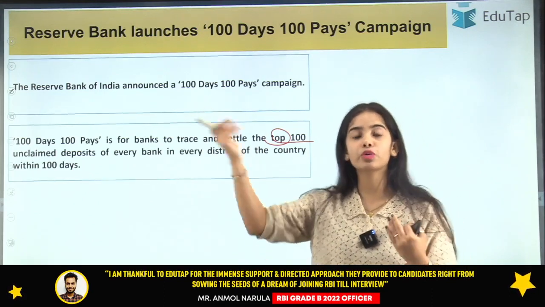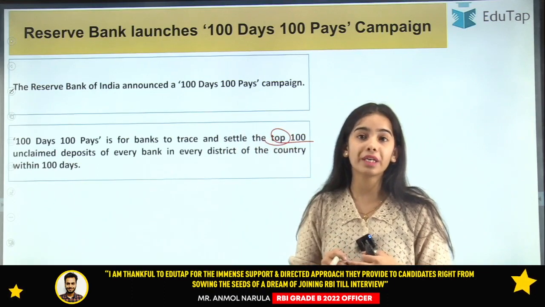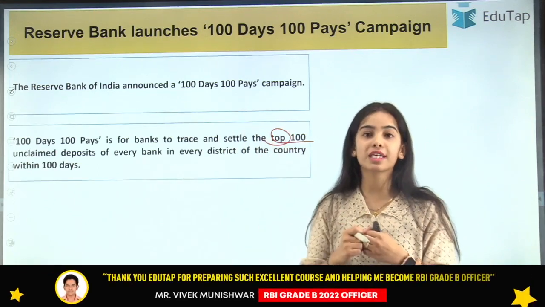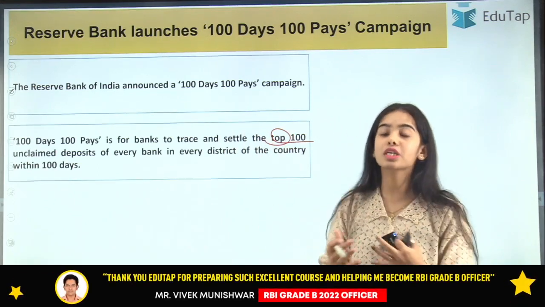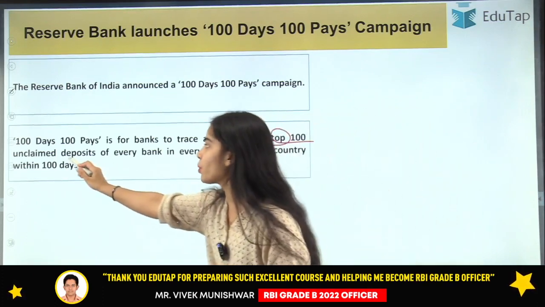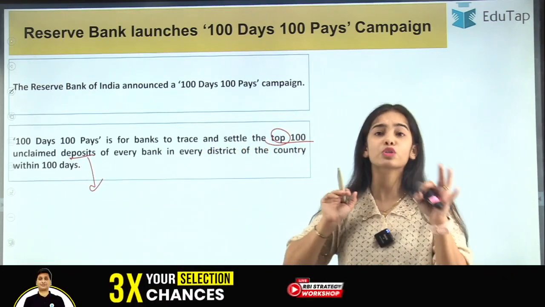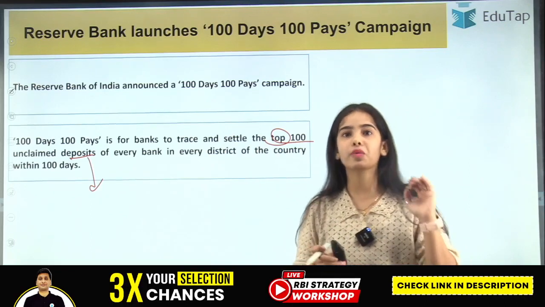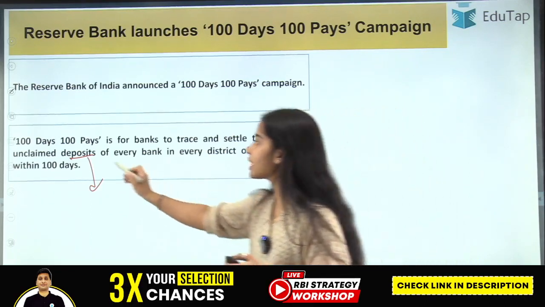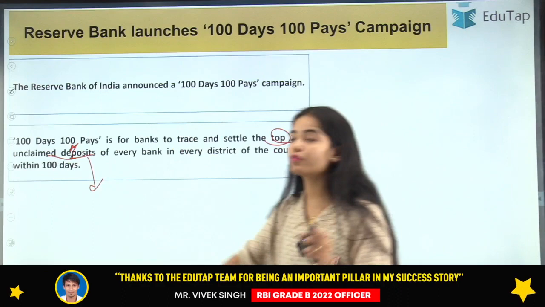The bank is not able to transfer it to the nominee, or there is no nominee given by the person. Or sometimes you have so many bank accounts that you forget about one bank account. Due to that, there are unclaimed deposits left with the bank.